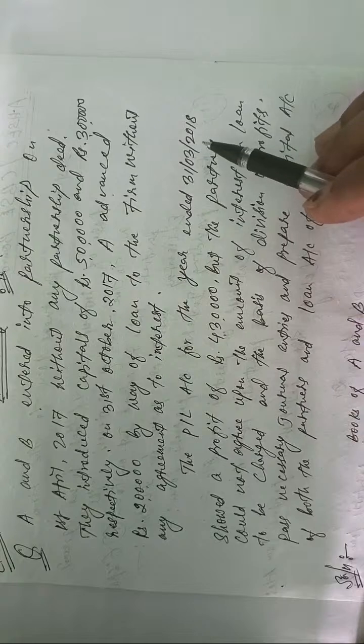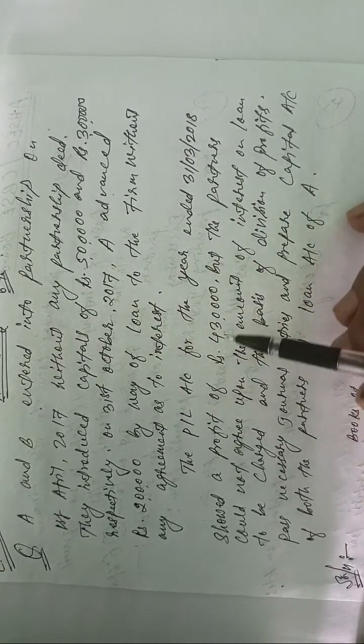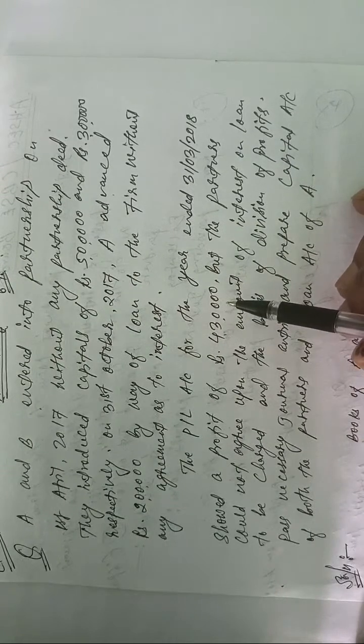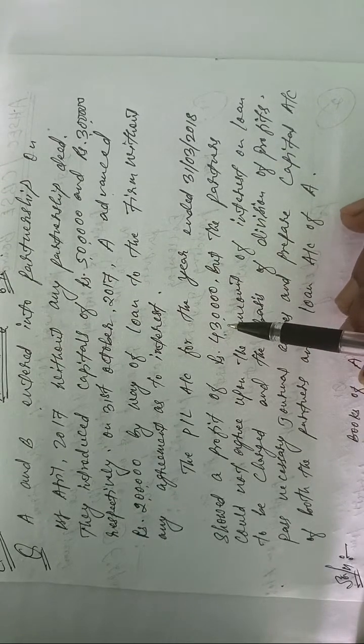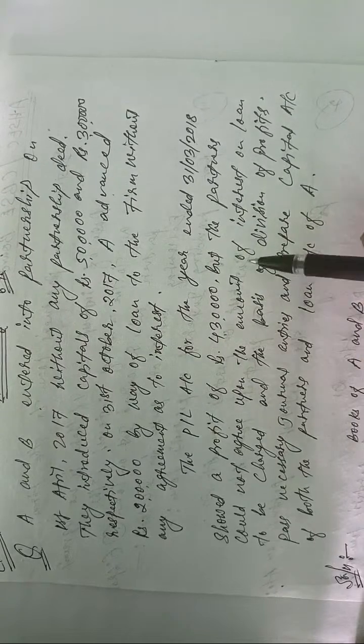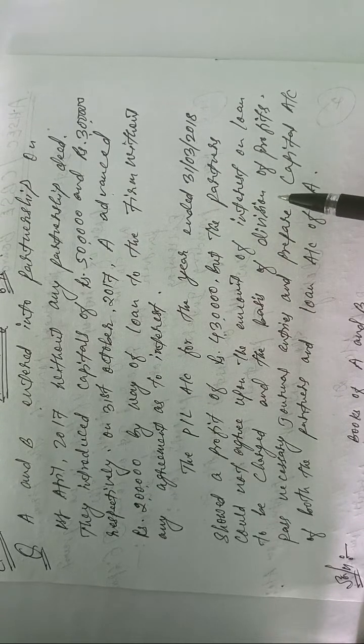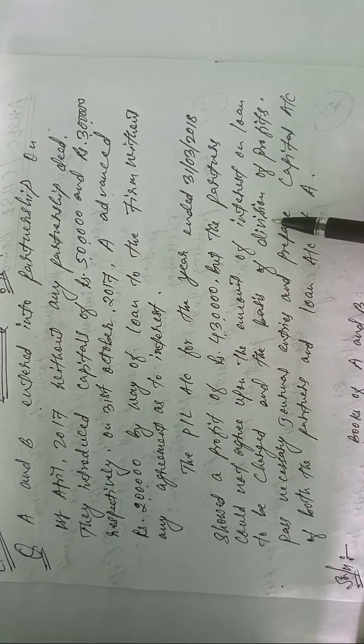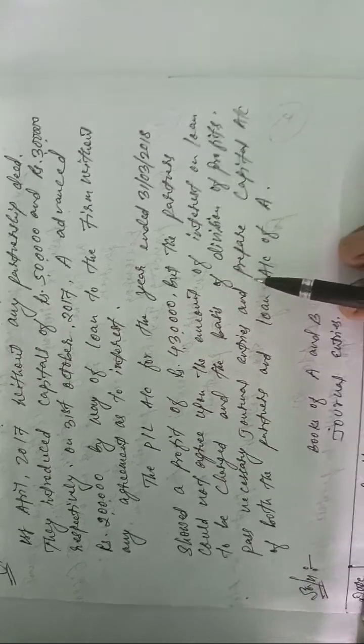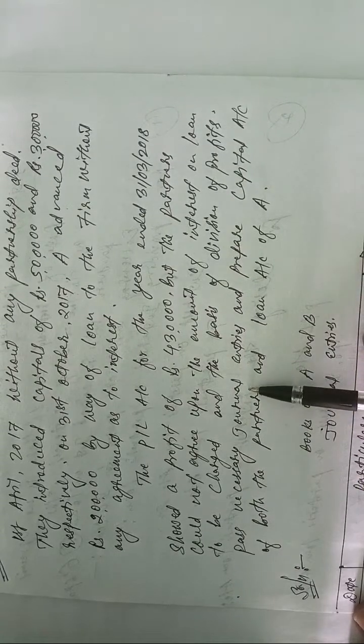And after that, here the question is, the profit and loss account for the year ended shows a profit of 4,30,000. This 4,30,000 is the profit of the firm, but the partners could not agree upon the amount of interest on loan to be charged and the basis of division of profits. Whatever the profit is, it must be divided among the partners.